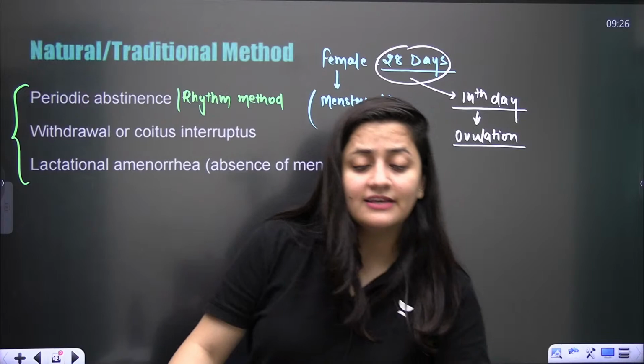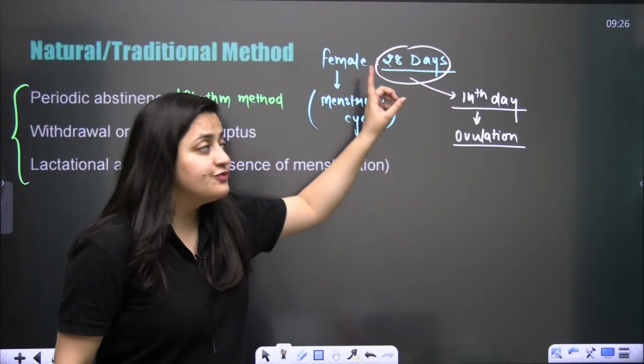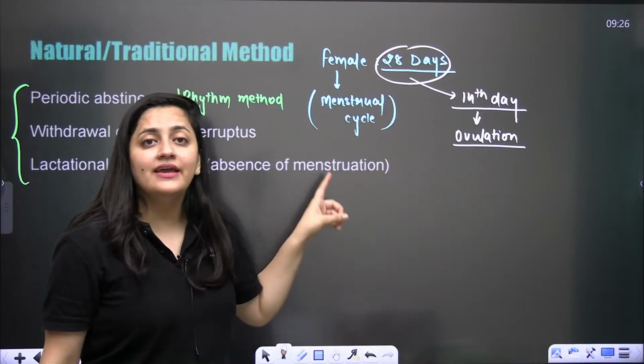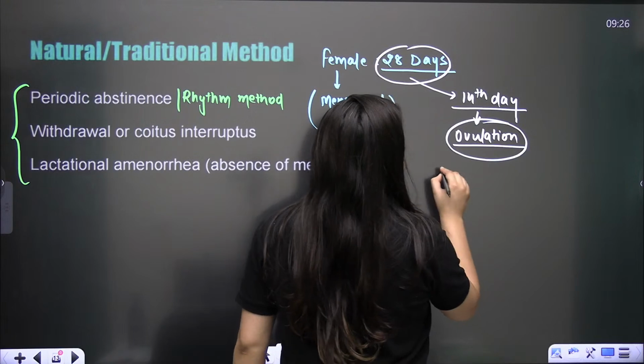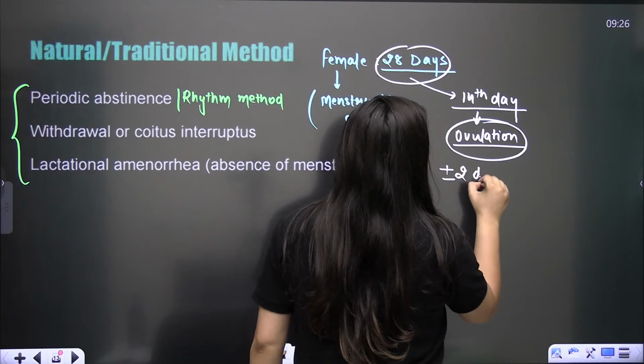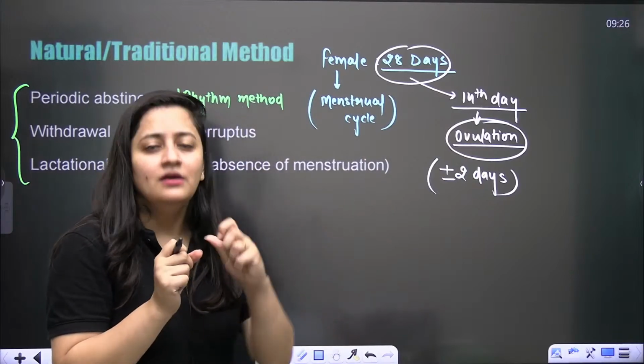Of course, we know that there is the metaphase arrest. So you know that on an average, the cycle is 28 days, and the 14th day is the day of ovulation. You can add plus minus 2 days, like let's say the 12th day to the 16th day.